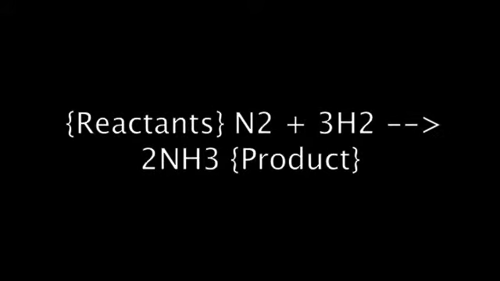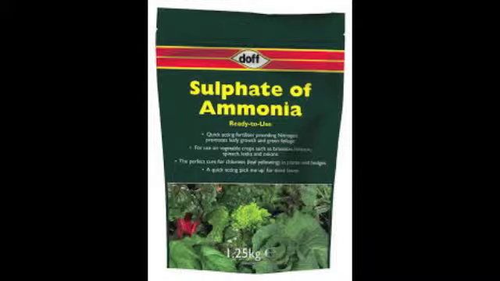An example of a product of a synthesis reaction would be ammonia. If you look at the chemical equation for ammonia, on the left side you have nitrogen plus hydrogen is equal to ammonia. Nitrogen and hydrogen are single elements, and ammonia is a complex compound. That means that without the synthesis reaction, products that use ammonia, such as cleansing products, detergents, and fertilizers, would not exist.